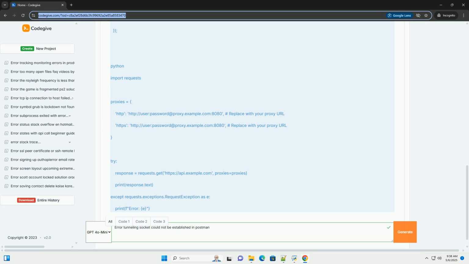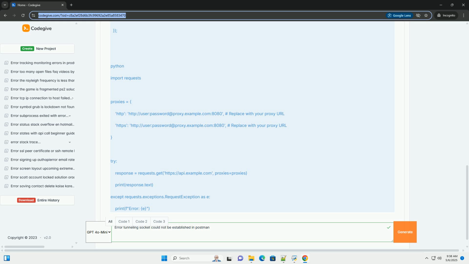API_endpoint_address. Firewall: temporarily disable your firewall, if you have permission, to see if that resolves the issue. Important: only do this for testing purposes and re-enable your firewall immediately afterward. Check your firewall rules to ensure that Postman and the proxy server are not blocked.